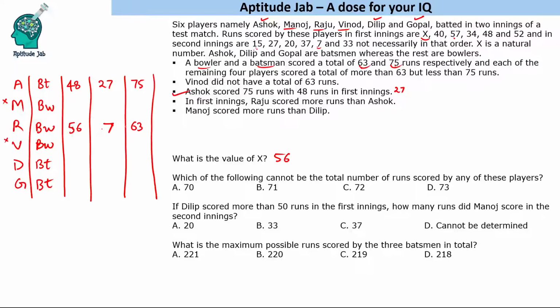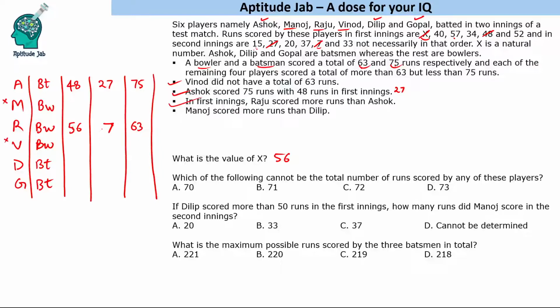So this was easy to figure out, right? So we know that x and 7 are gone. 48 and 27 are also gone. Now these are the numbers remaining with us. Now if you read this, that Vinod did not have a 63, we have utilized this. First innings, Raju scored more than Dilip. Manoj scored more runs than Dilip. That is also taken care of.